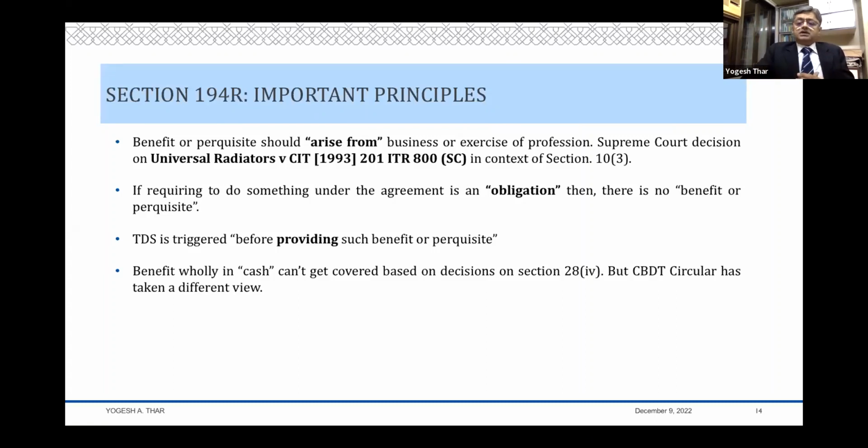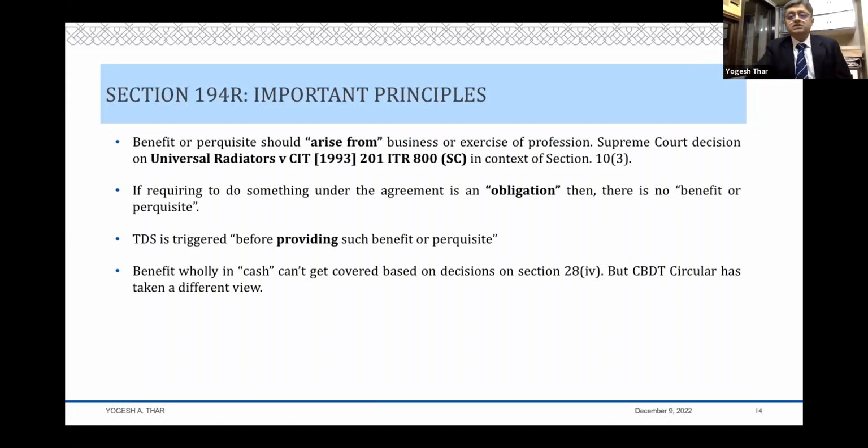Second principle is that you tax something only if it is a benefit or a perquisite. If it is not a benefit or perquisite, it doesn't fall under this section. You have to bear in mind the principle that if some obligation is cast on somebody, on my business associate, and he does that because it's his obligation, then it does not become his benefit or a perquisite.